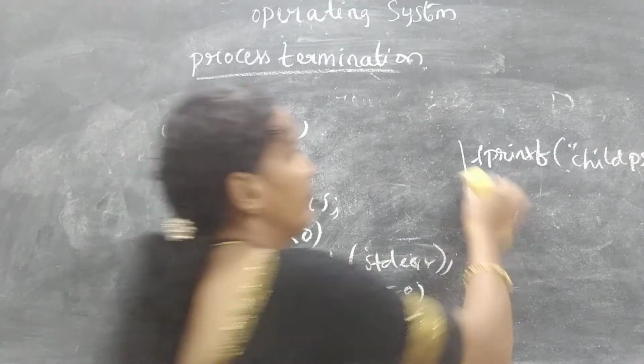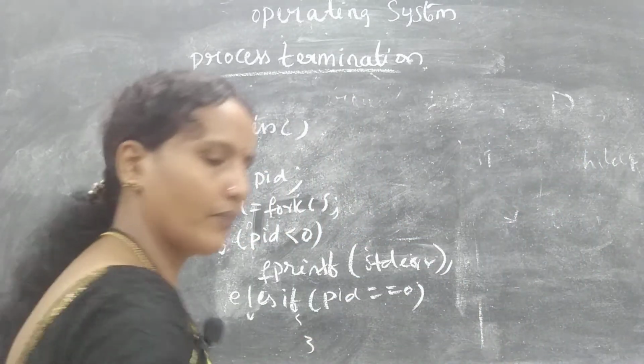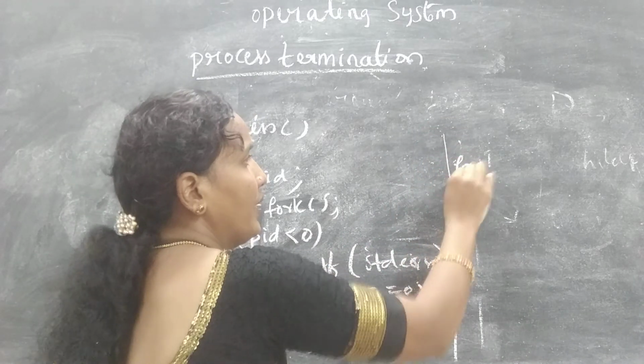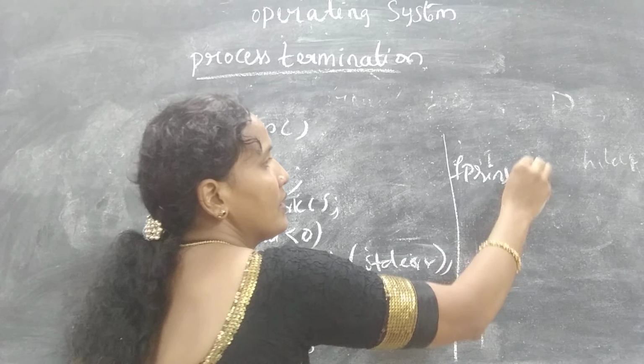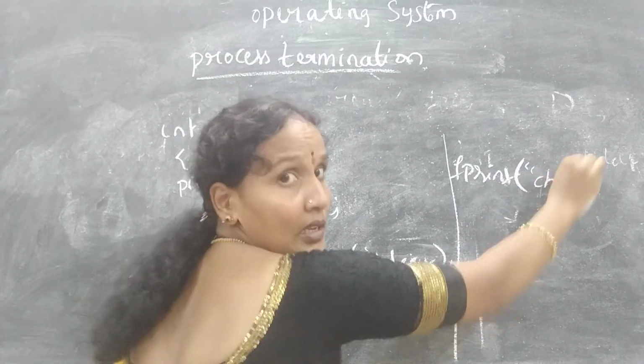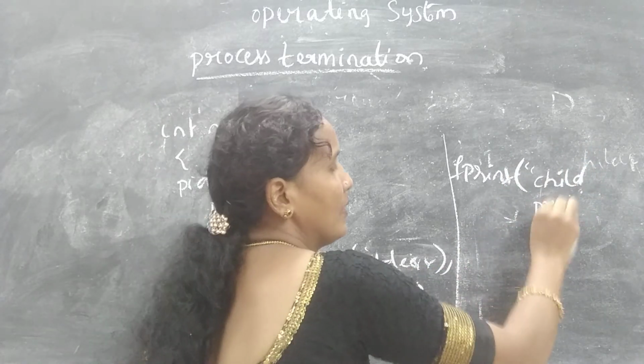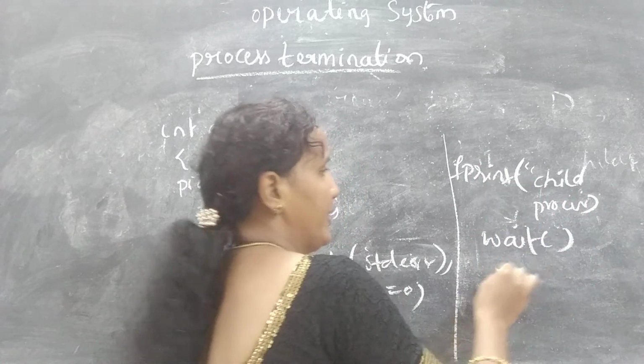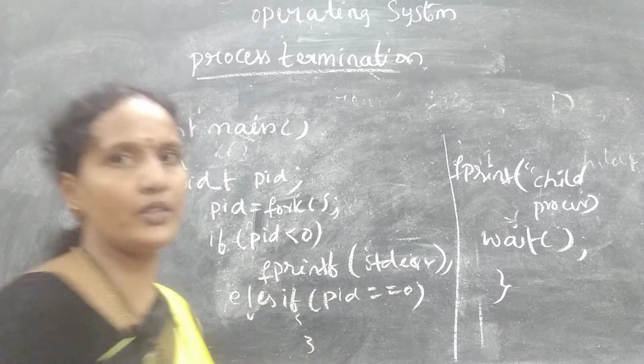Here I will write. I think you can't see it. fprintf, child process not completed, then the process should get the wait system call.